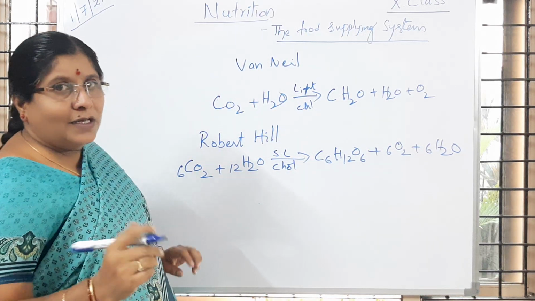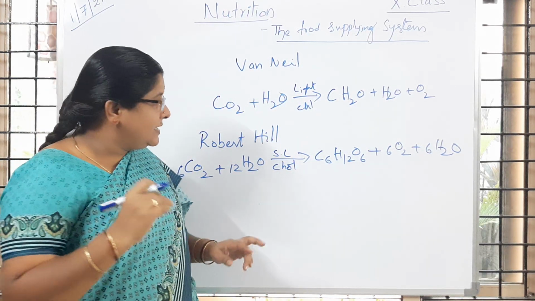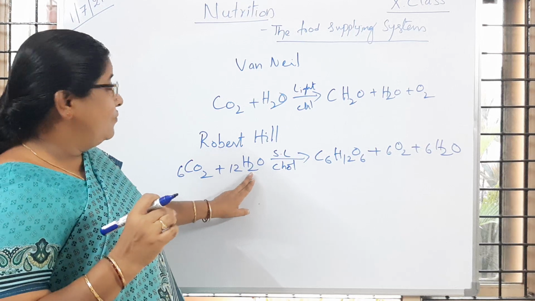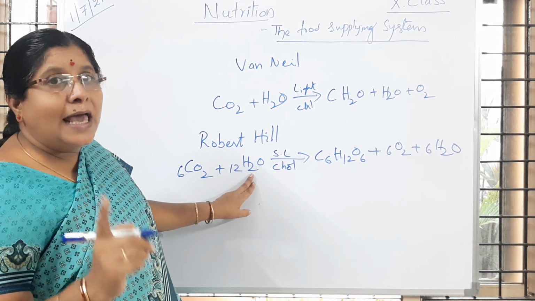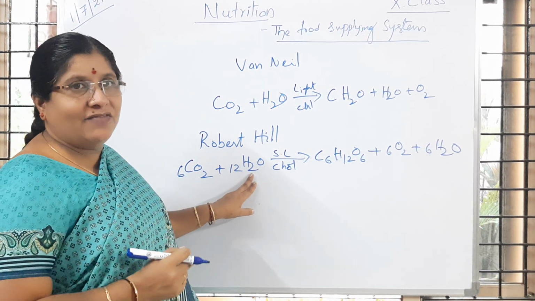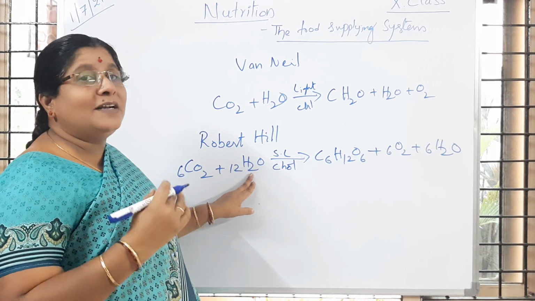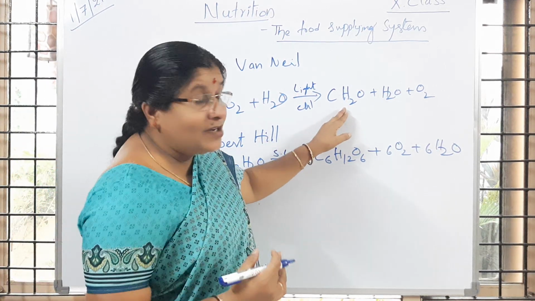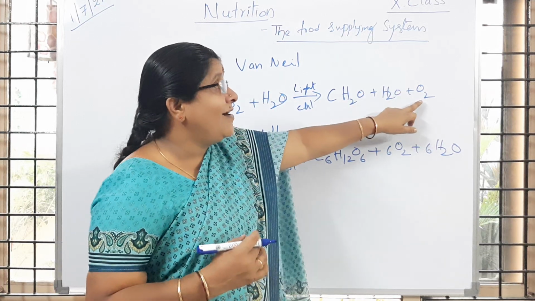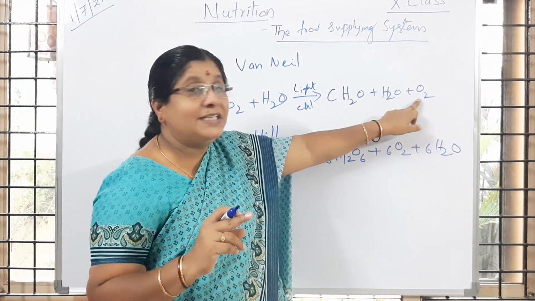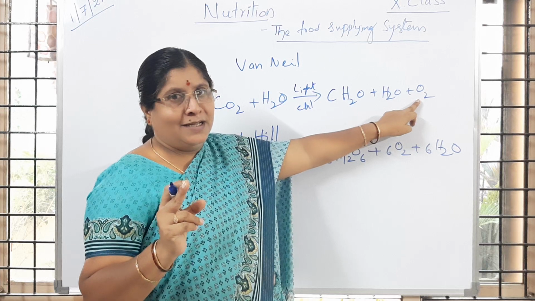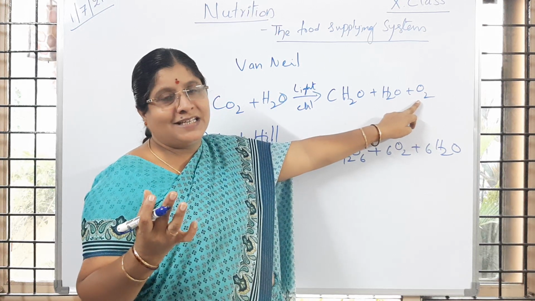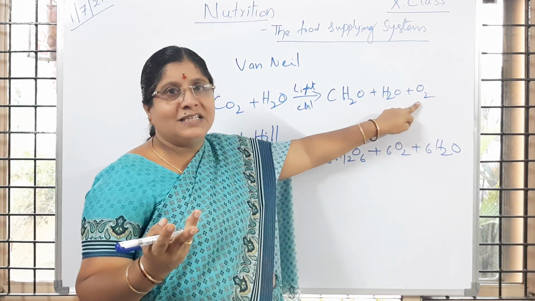Is it clear to you? So Van Niel said, instead of water, he has used hydrogen sulfide. So when that process is done, maybe the organic molecule glucose may be formed, but not the oxygen. What is released here? Sulfur is released. But in the process of photosynthesis, what is the importance of photosynthesis?